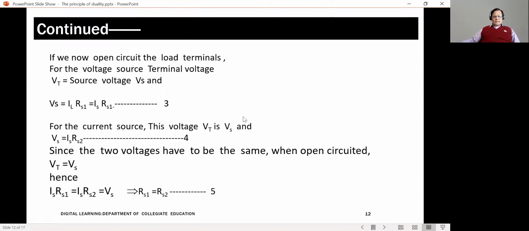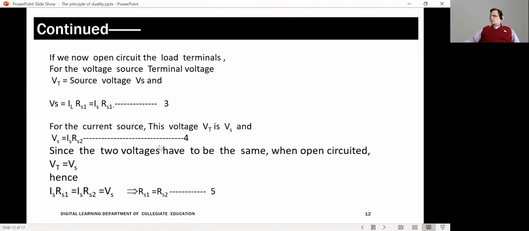Therefore, when I open circuit the current source, the voltage across the source should also be equal to Vt, because the two sources are identical, and that Vt is taken as Vs. Therefore, for this open circuited current source, I can write Vs as equal to Is into Rs2, the current that it gives into the resistance. Now, since the two voltages have to be the same, Vt is equal to Vs. Vs is Is into Rs2.